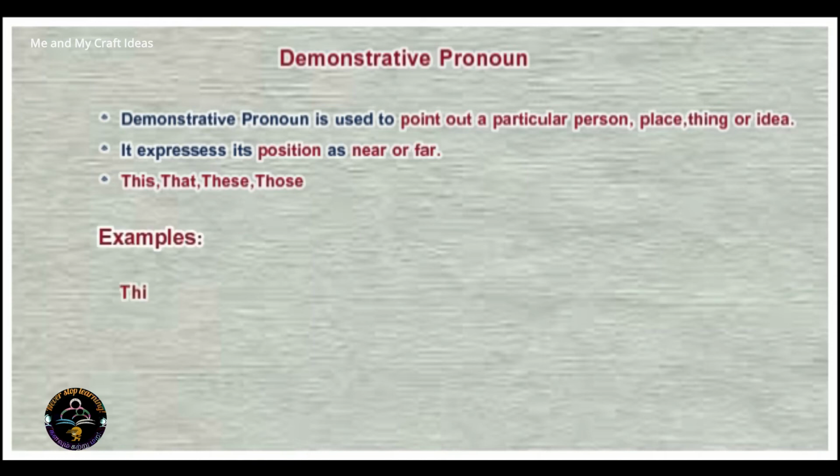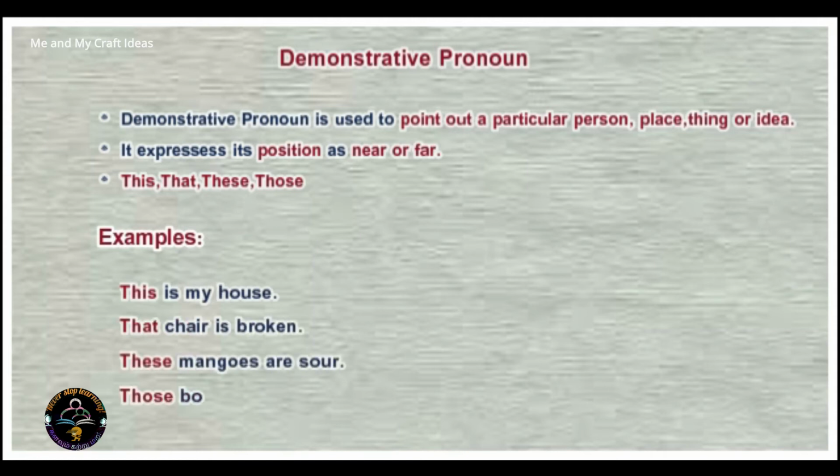Examples: This is my house. That chair is broken. These mangoes are sour. Those books are very costly.